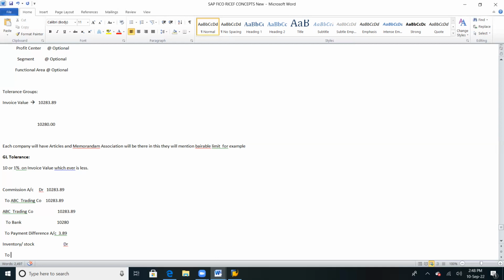Whenever you are attending an interview, simply saying that you have 3 years of experience in AP, or 2 years, or 1 year, the first question will be: whenever you receive stock, you post an entry, right? The financial entry first impacts when you receive goods. When you create a purchase order, there will not be any financial impact. When you receive goods or stock or inventory, then the financial impact will be there in your books of account. So what would be the first entry you will record in your books of accounts in SAP? Inventory or stock account debited to GRIR credit.